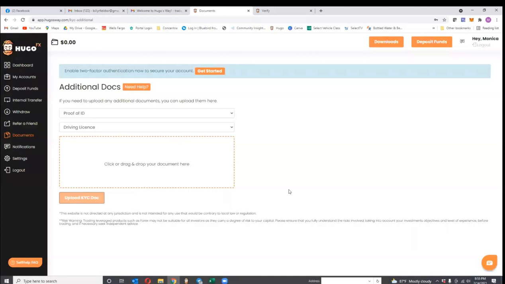So make sure you take pictures of front and back, send it to your laptop, if you're doing it on your laptop, which I recommend. And then they're going to ask for another document, like an electric bill or a bank account. So take a picture of that. That'll match the address on your driver's license. And if it doesn't, then you go right here and talk to them on this live chat, and they'll kind of guide you through it.